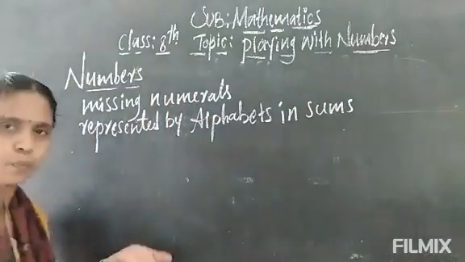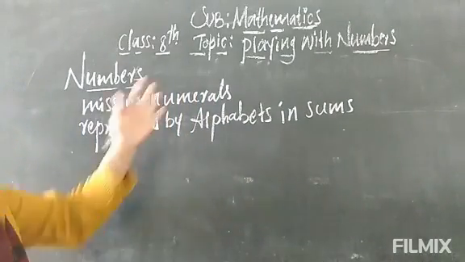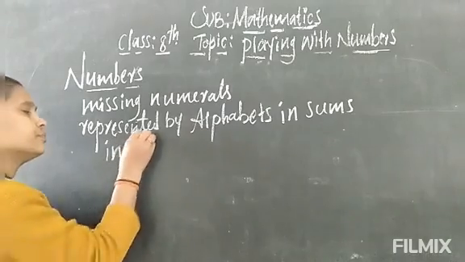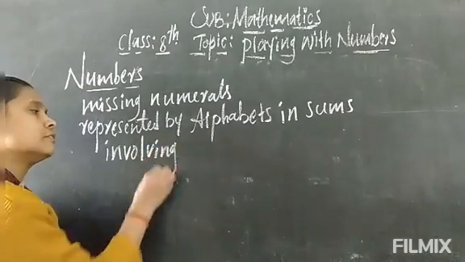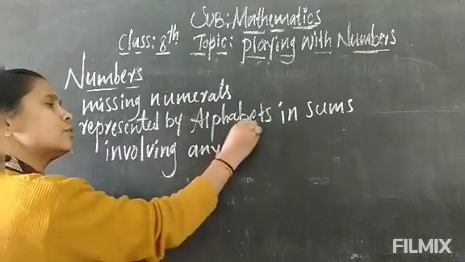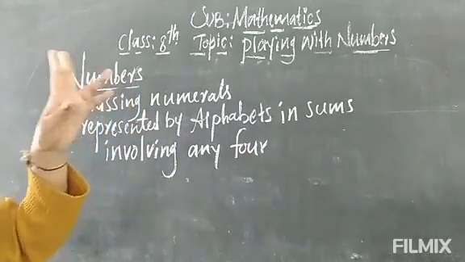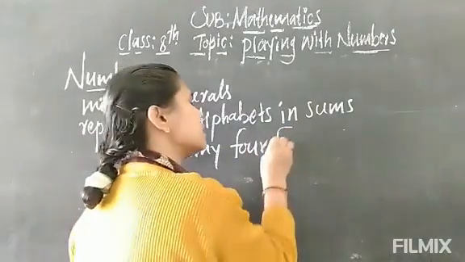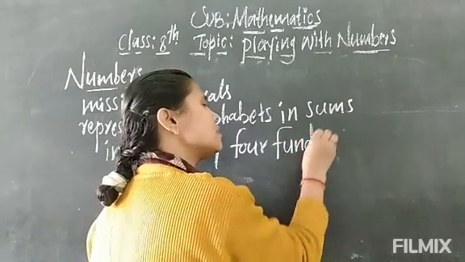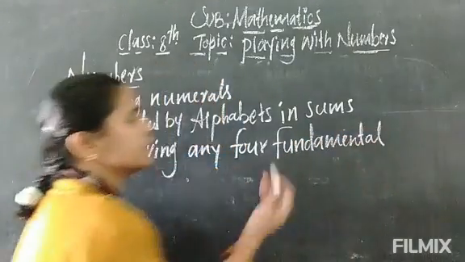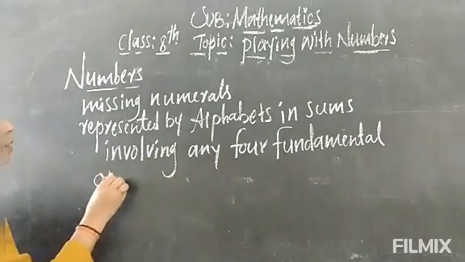They are giving us some problems, that is nothing but playing with the numbers, in sums involving any of the four fundamental operations, either addition, subtraction, multiplication or division.